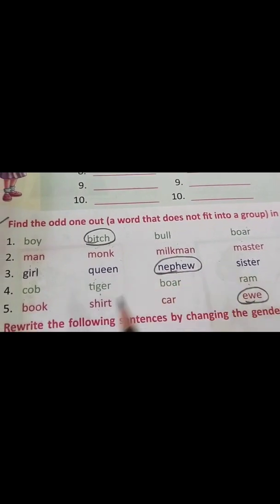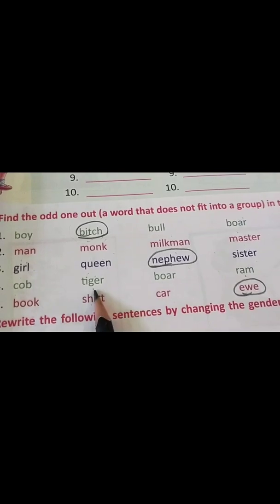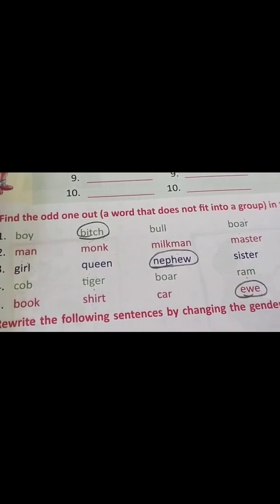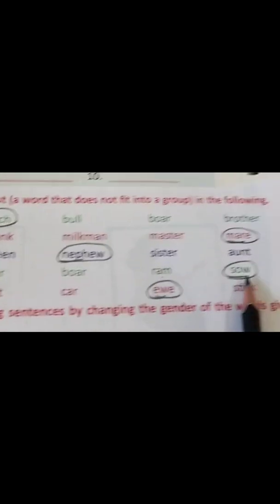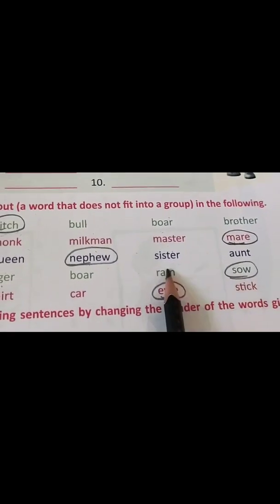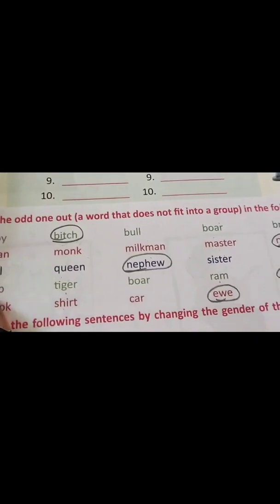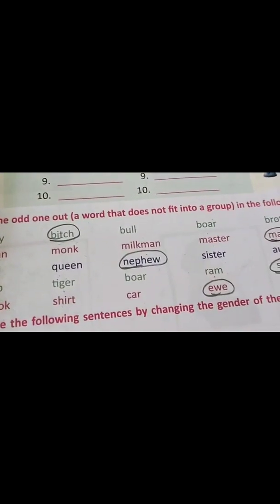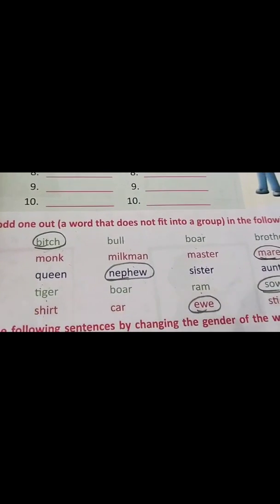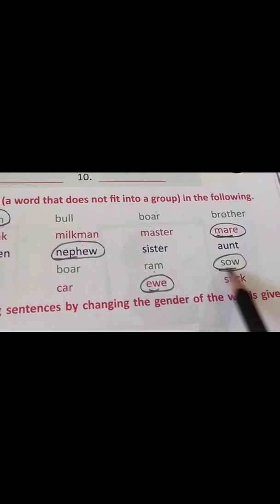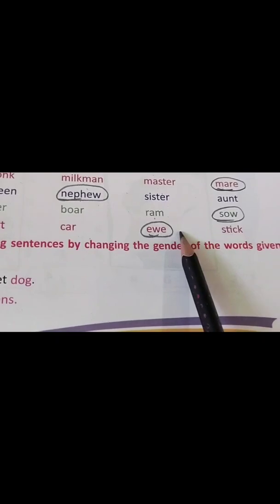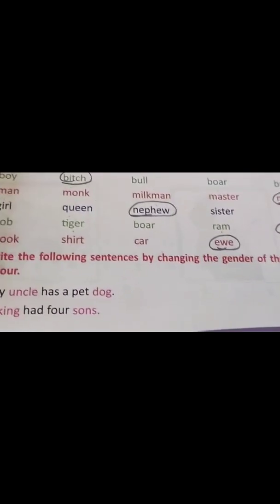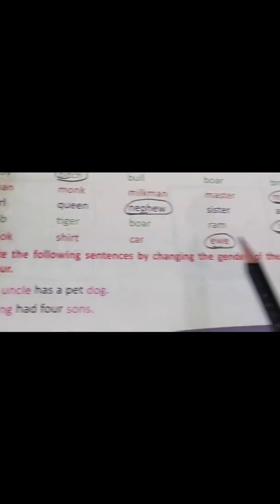So encircle this. Then comes your cob, tiger, boar, ram, sow. Again, sow is your which gender? Feminine gender. But ram, boar, tiger and cob are your which gender? Masculine gender. So encircle your sow. Next comes your book, shirt, car, you, stick. Okay. Book, shirt, car, stick.